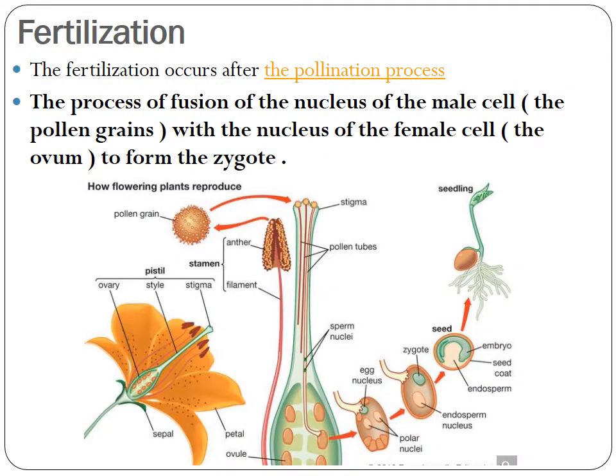Today we will be studying about fertilization and parthenocarpy. Fertilization process occurs after the pollination. The process of fusion of the nucleus of the male cell, that is the pollen grains, with the nucleus of the female cell, that is the ovum, to form zygote is known as fertilization.